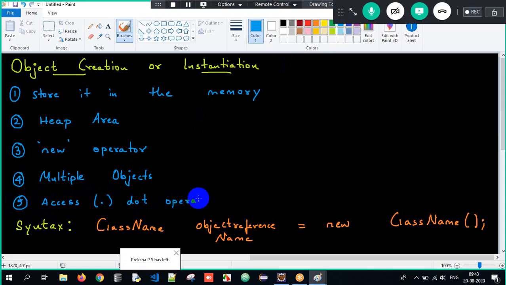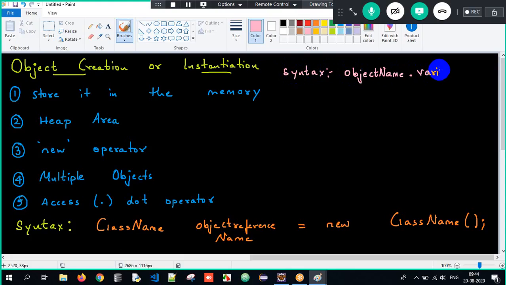What is this? I'll tell you. If you want to access any variables, we make use of a syntax. What is the syntax? Object name dot variable name. Object name dot variable name. I have to make use of this particular syntax here.